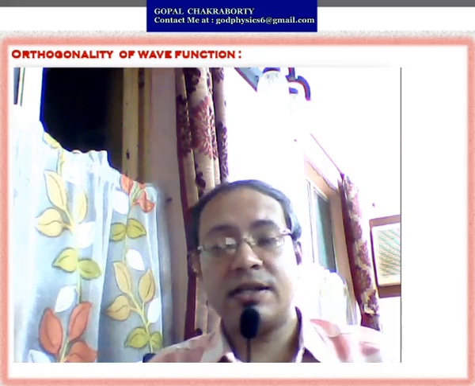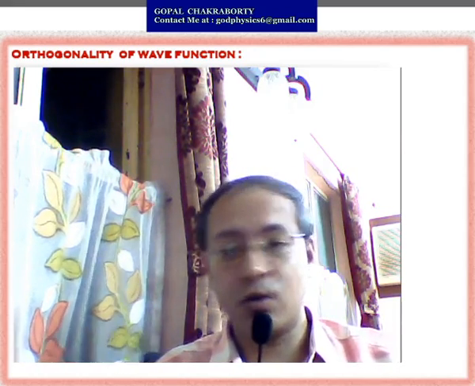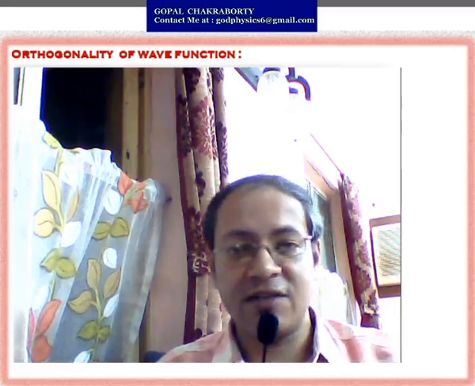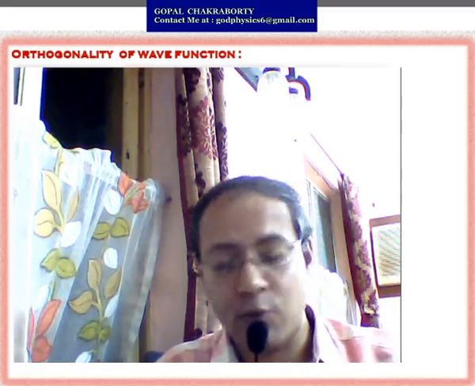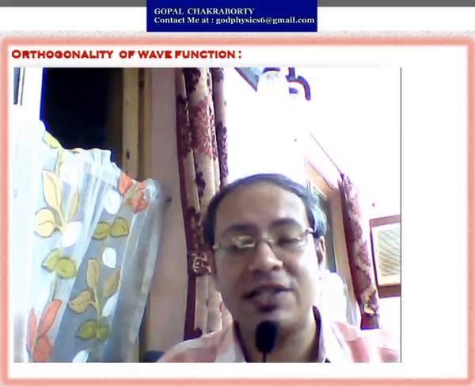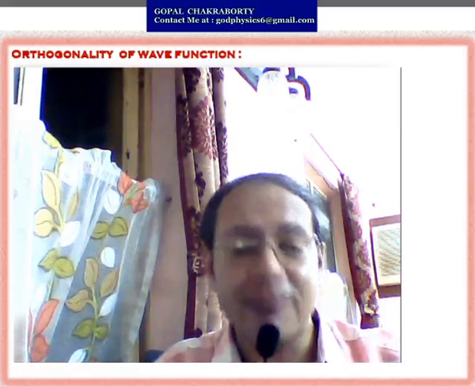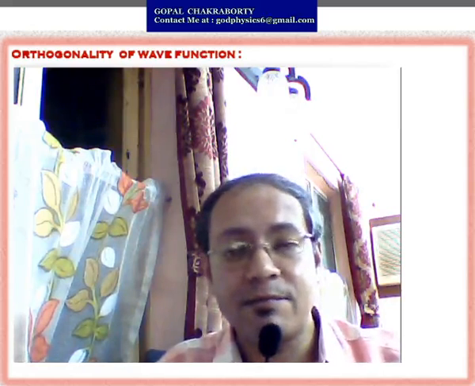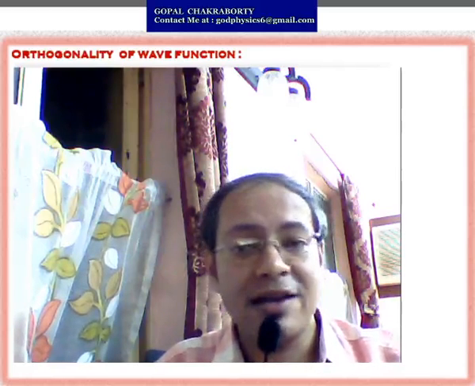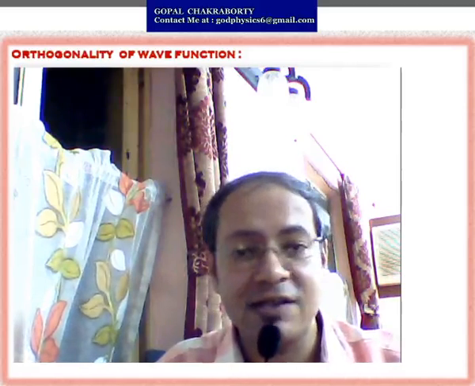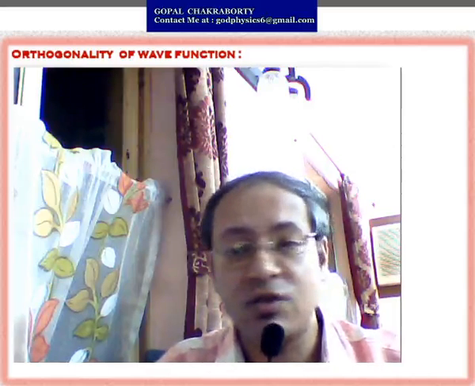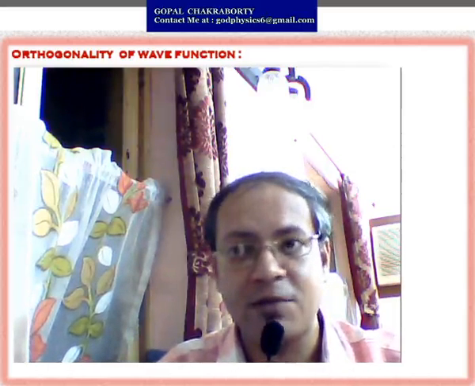Next condition is the orthogonality condition. As I have told you, in the case of the normalization condition the probability will be maximum. For the orthogonal condition, your probability will be minimum. That means the chance of getting the particle will be minimum for a given boundary region. So the integration from minus infinity to plus infinity of mod psi square dx should be equal to 0. That means probability will be minimum.